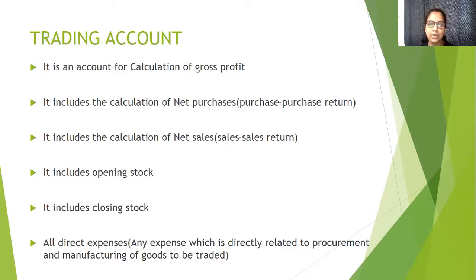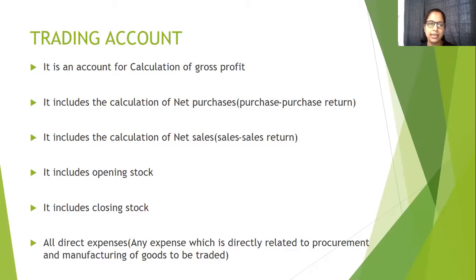It includes the calculation of net purchase. I told you purchase minus purchase return, because purchase is a debit balance. Purchase return will always be a credit balance. In order to show net purchase, whatever purchase we have made and whatever we have returned, it will be adjusted. Obviously, they have a negative or opposite relationship. So purchase return is subtracted from purchase.